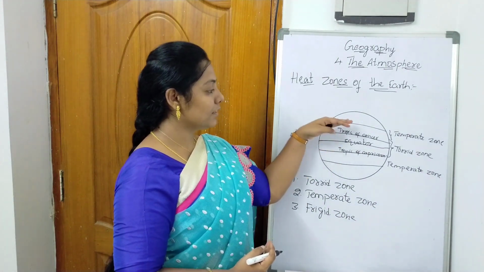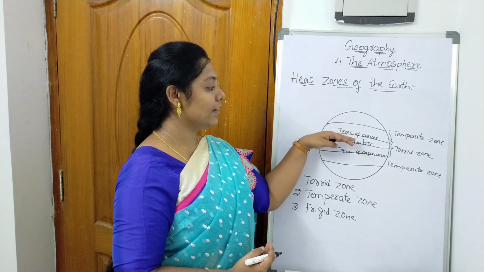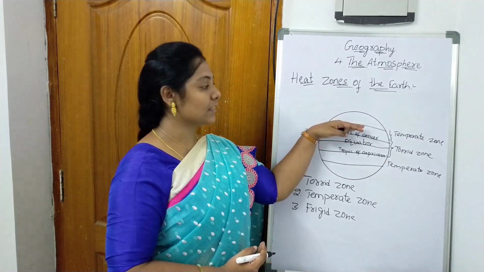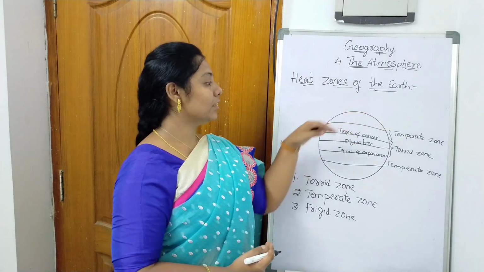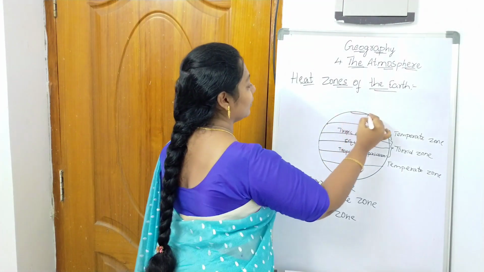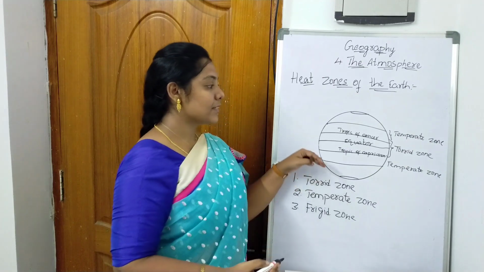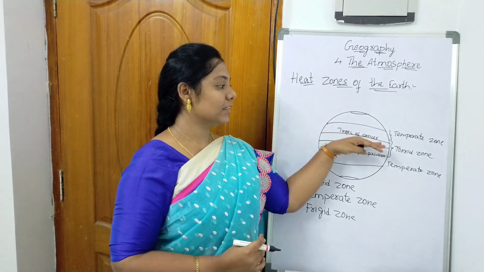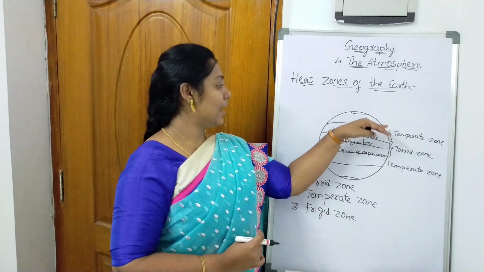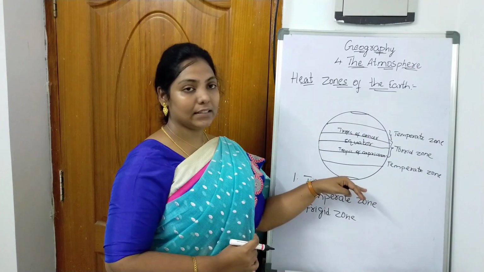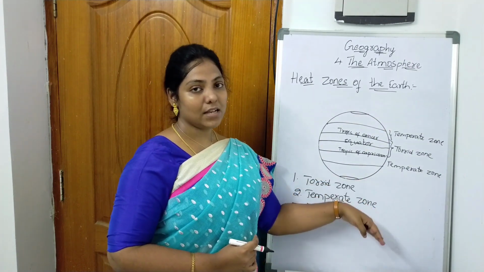And in the northern part, it is located above the Tropic of Cancer, near to the Arctic pole. So this is the Arctic pole and this is the Antarctic circle. So it is located almost near to the Arctic circle in the north and Antarctic circle in the south.